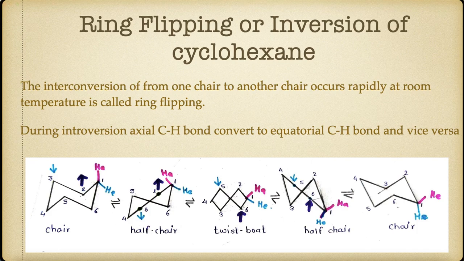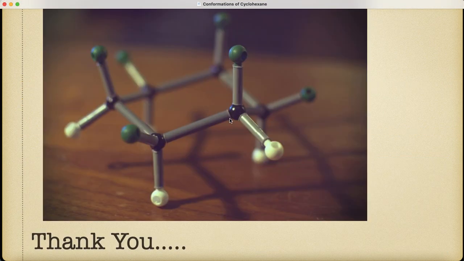This is known as ring flipping. The energy required for this interconversion is lower than the energy the cyclohexane molecule has at room temperature. That's why it occurs rapidly. Thank you.